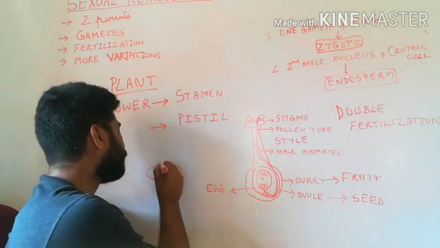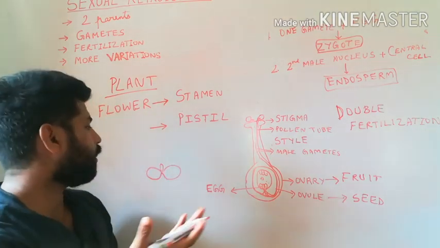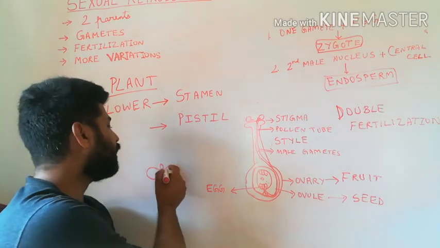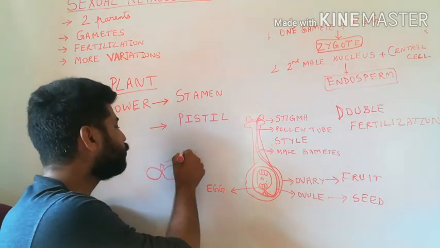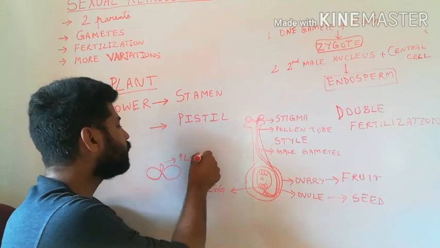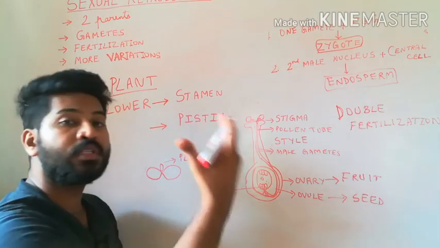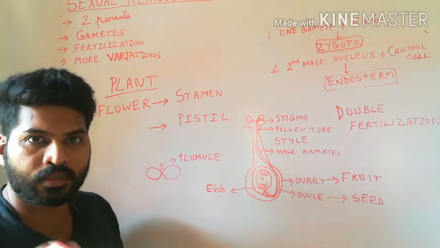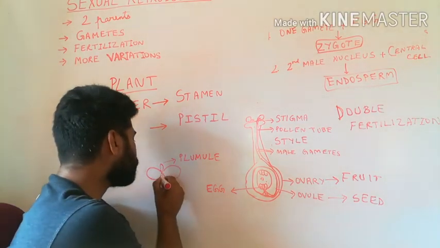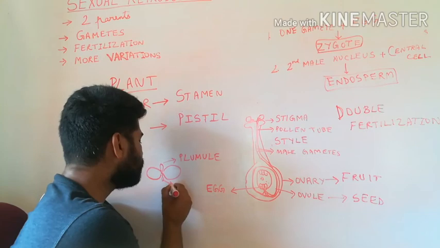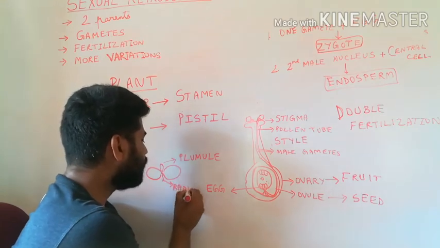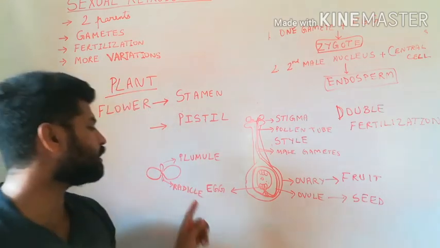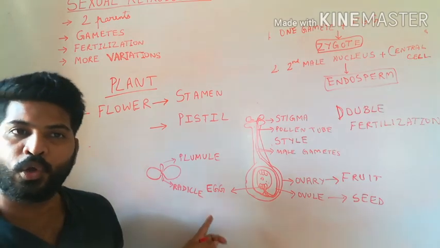Then on the upper portion of the cotyledons, we find the plumule, which in the future will develop into the stem and the leaves, that is the shoot. The lower portion of the cotyledons is known as the radicle. This will develop into the root.